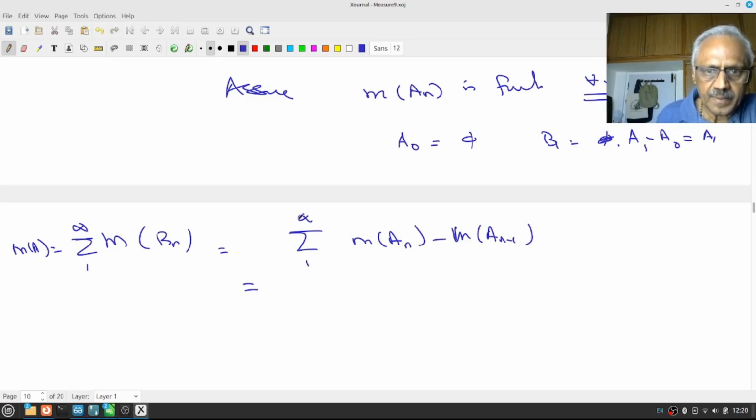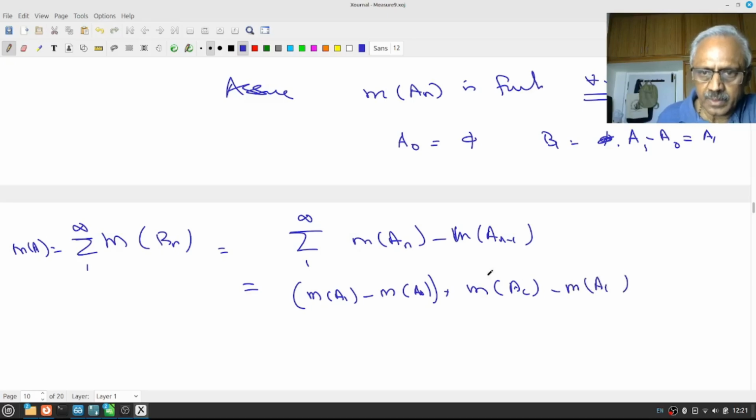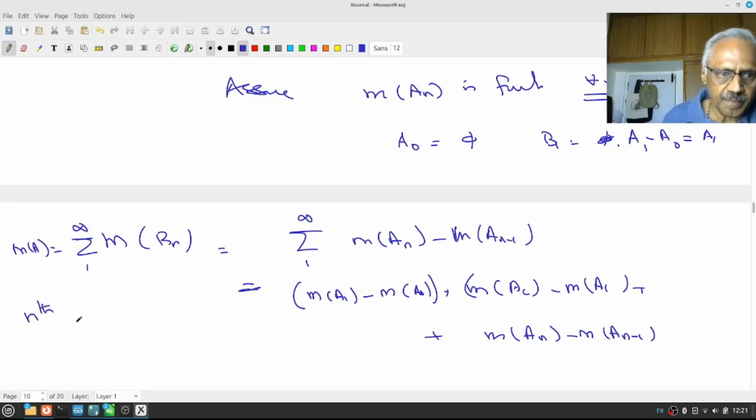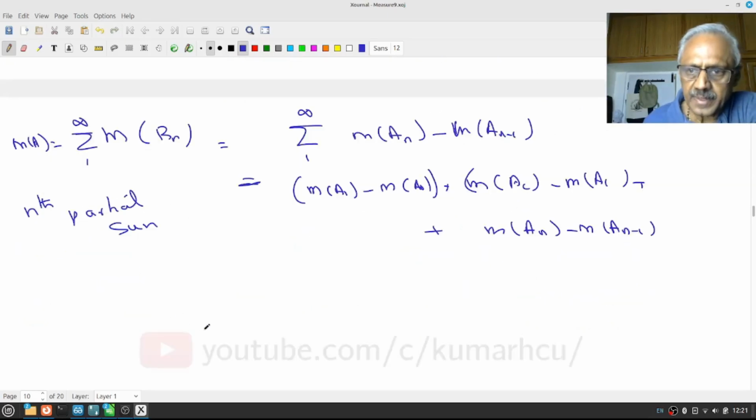Let us look at that: measure of A1 minus measure of A0, plus measure of A2 minus measure of A1, and so on. The last one will be measure of An minus measure of An minus 1. This is the nth partial sum. You can see they all get cancelled. Therefore this is equal to measure of An.